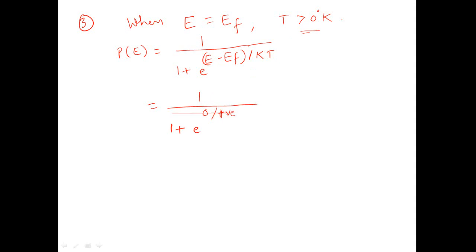So 0 upon something positive will be 0, and therefore it will be 1 upon 1 plus e raised to power 0, and anything raised to power 0 is 1, so it will be 1 upon 1 plus 1, which is equal to half. So this F of E yields a value which is equal to half, and if F of E yields a value half, it means that the probability that the electrons are present in this energy E, which is equal to Fermi energy EF, at temperature greater than 0 degree Kelvin is 50%.